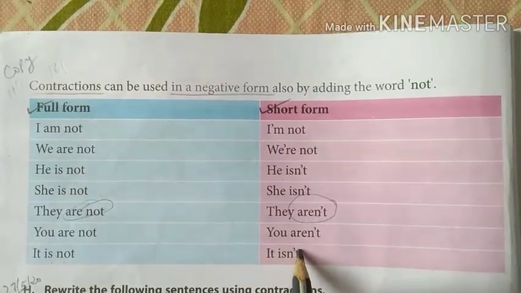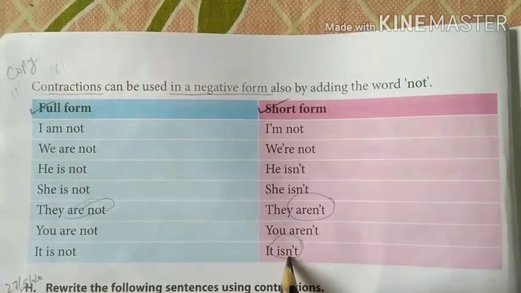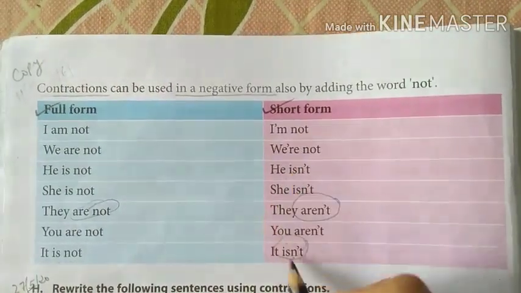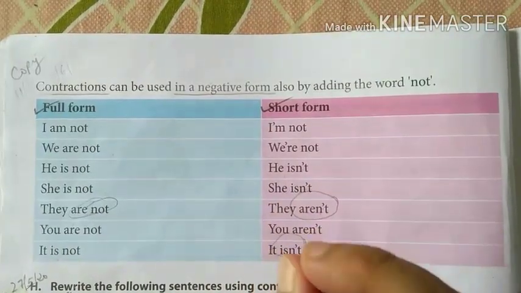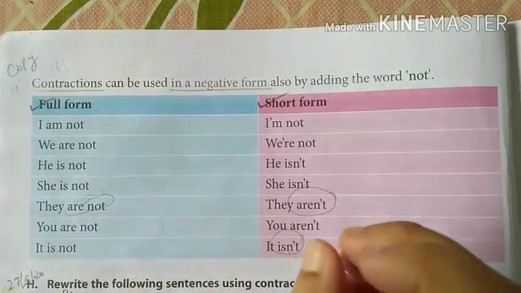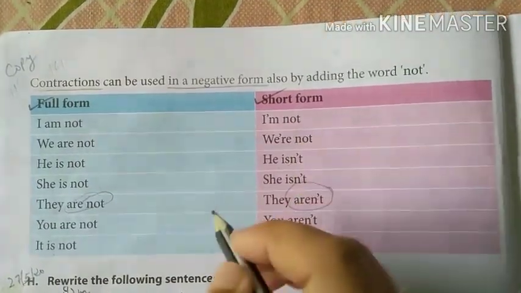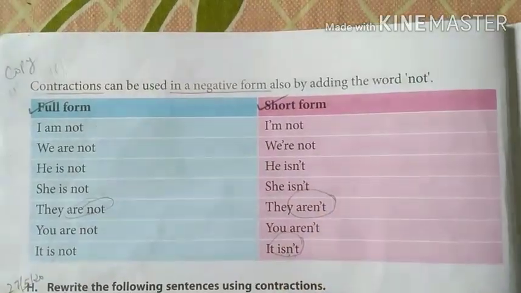So here again o is omitted. The two words are joined together, and these all are contractions. So all of you go through both the tables and learn the contractions that are given in these tables. Okay, you have to learn them because these are very important.